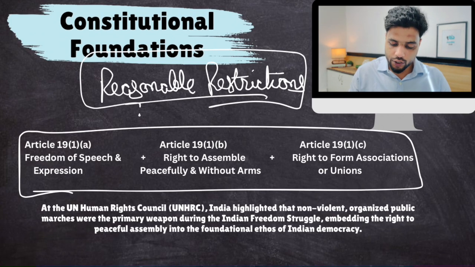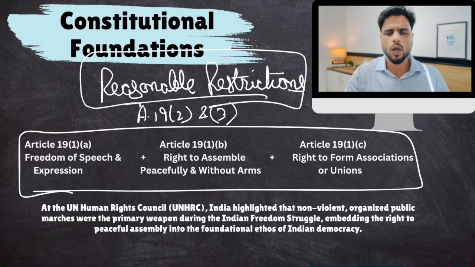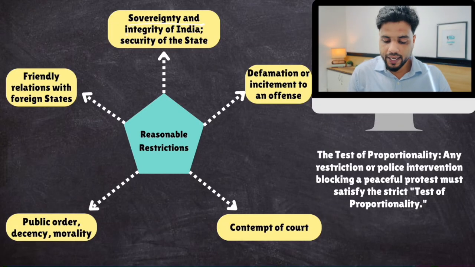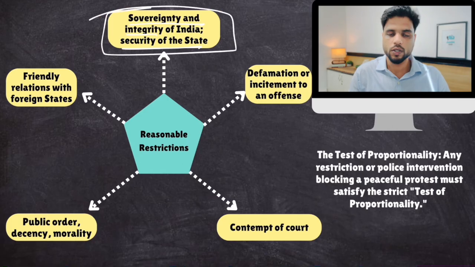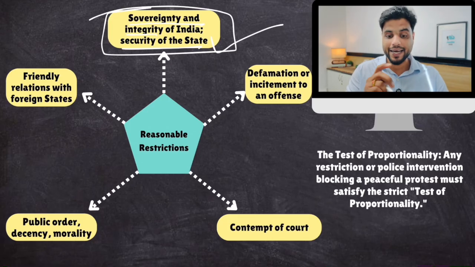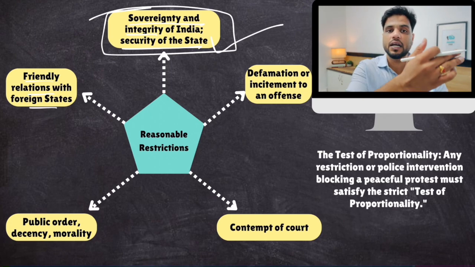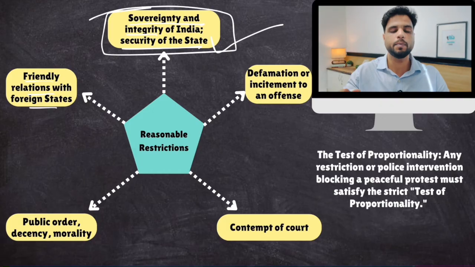Now, these reasonable restrictions are mentioned in Article 19, Clause 2 and Clause 3. What are these reasonable restrictions? You should be aware of them. Number one, sovereignty and integrity of India, security of India. This is paramount. No peaceful protest can disrupt this. If there is a peaceful protest because of which India's friendly relations with foreign states are being harmed, suppose a foreign dignitary, a prime minister of a friendly country, is coming to India, and you block his passage by protesting, this is not allowed.